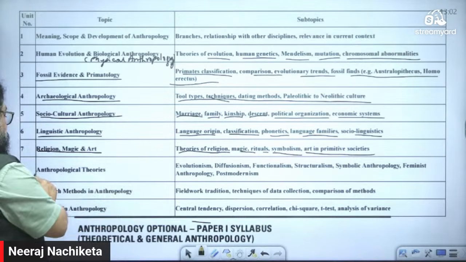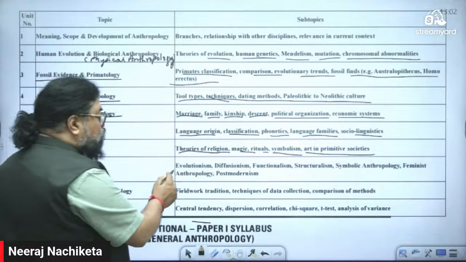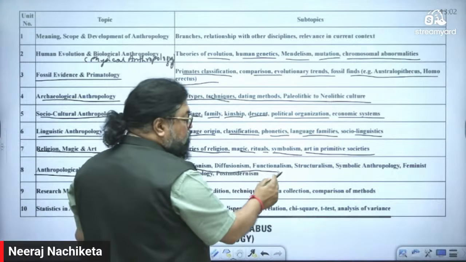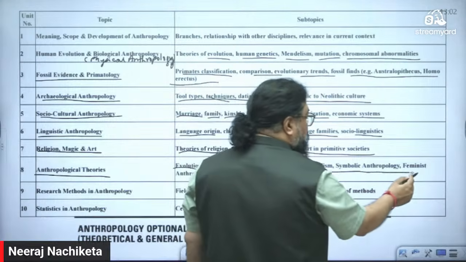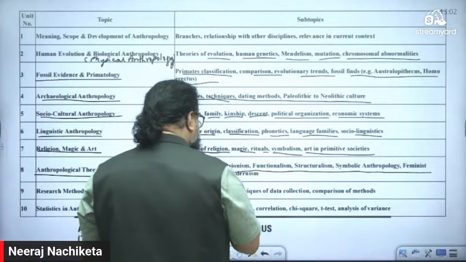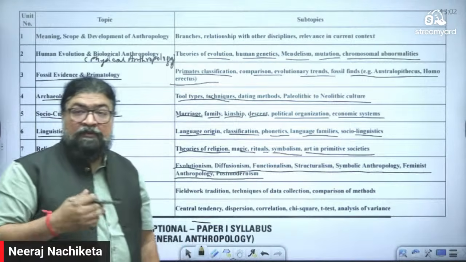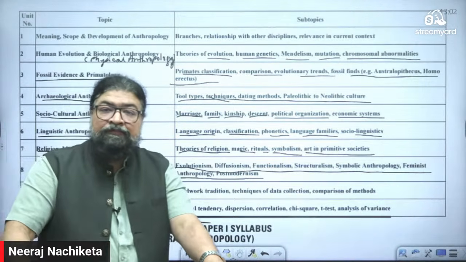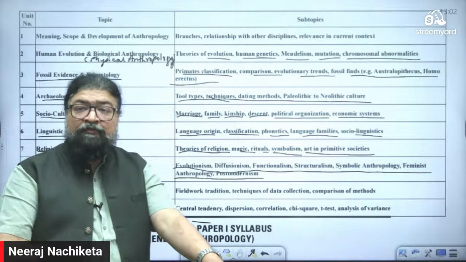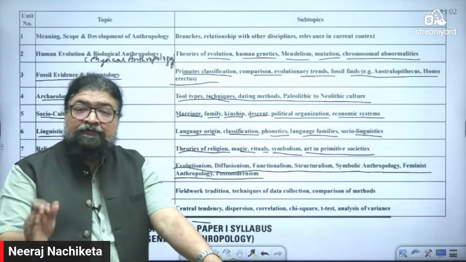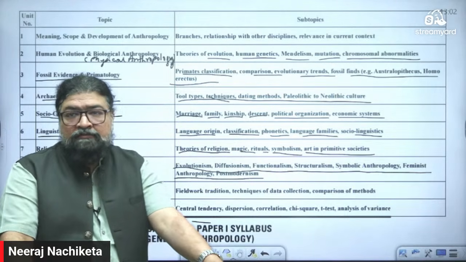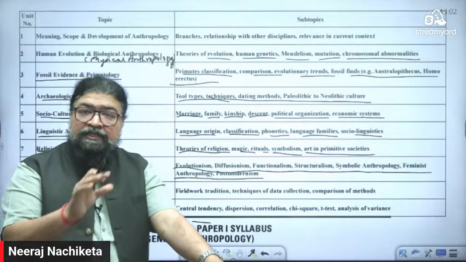Then anthropological theories, very, very important. Evolutionism, diffusionism, functionalism, structuralism, symbolic anthropology, feminist anthropology, postmodernism. We are today talking about eco-anthropology. So different types of thinkers will be studied here.